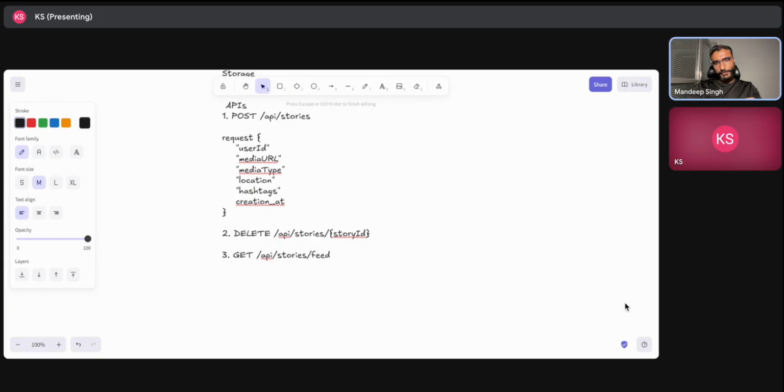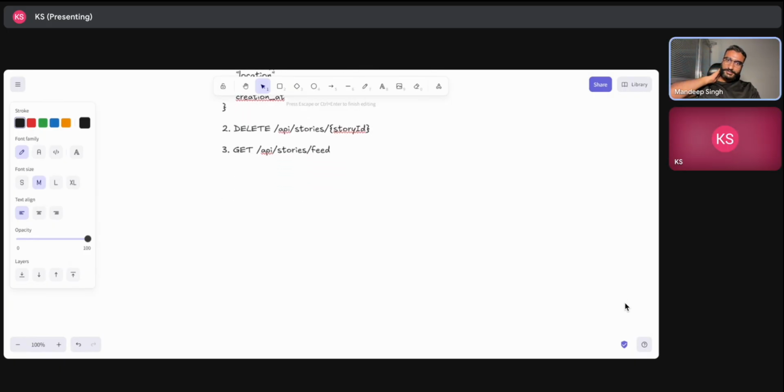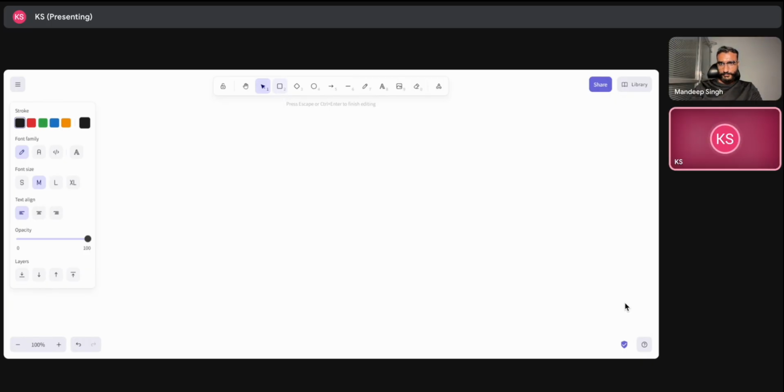Probably just one thing, we should discuss the architecture first and then we can go into the database. I think that will give more clarity. Yeah, sure. So let's discuss the architecture, and then whenever we are actually saving the data, we can think about how we want to store it.